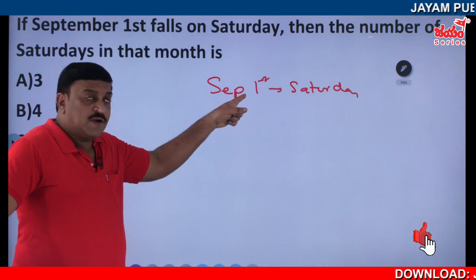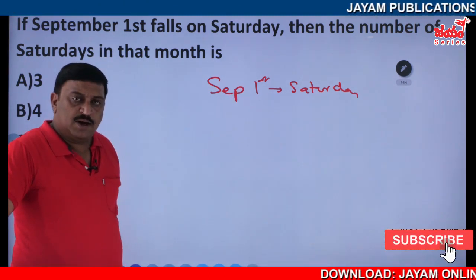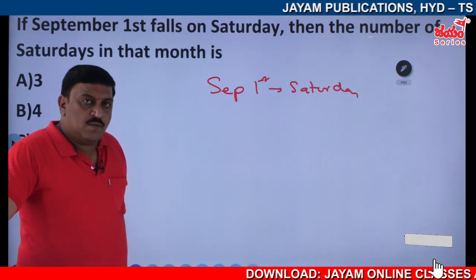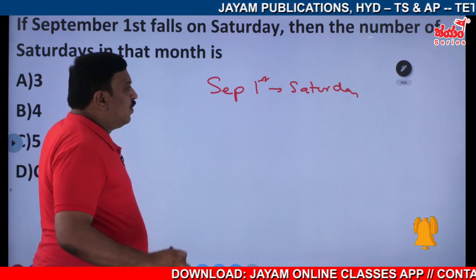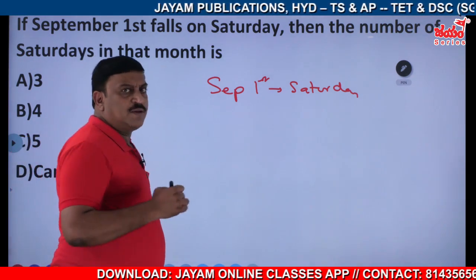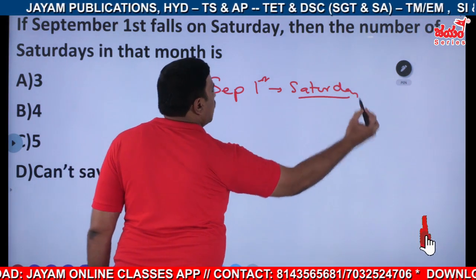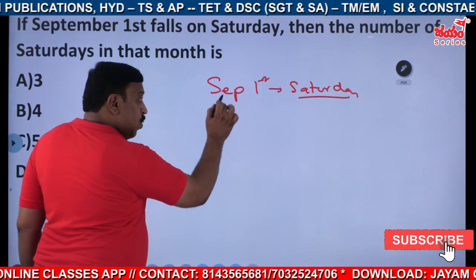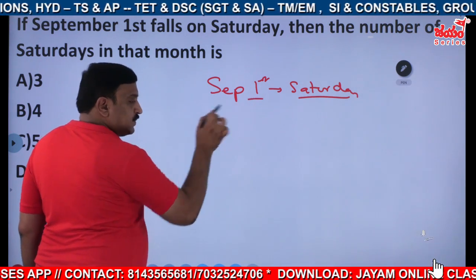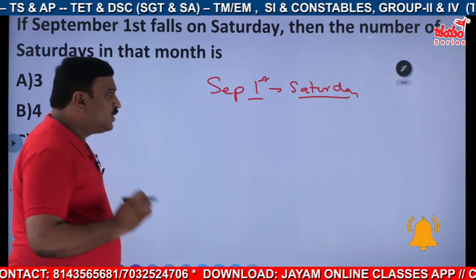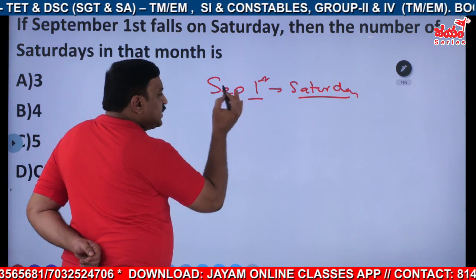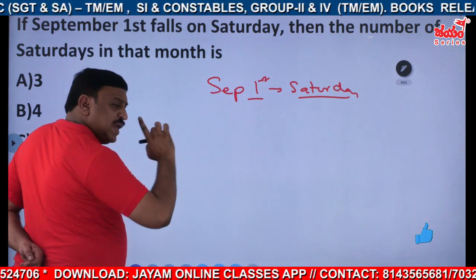How many Saturdays will be there? What are the dates on which Saturday comes in September? Just observe any calendar.